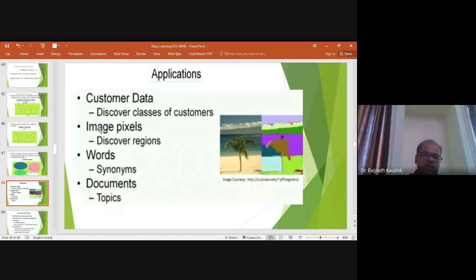Say I would like to know how many trees there are in the photograph, what portion of the image has cloud, what portion has water, or what portion has sand, and so on. If I am interested in finding regions of interest from a given image, that type of problem is also known as an unsupervised learning problem.